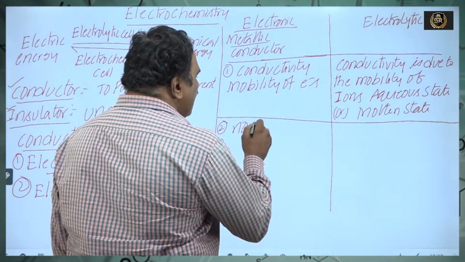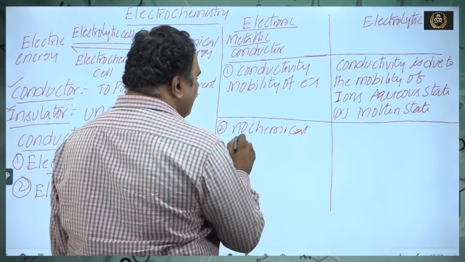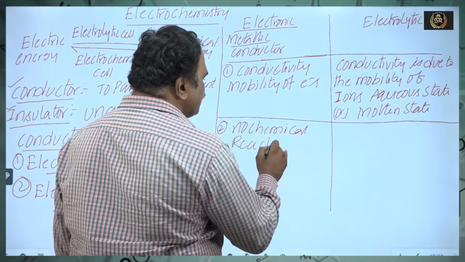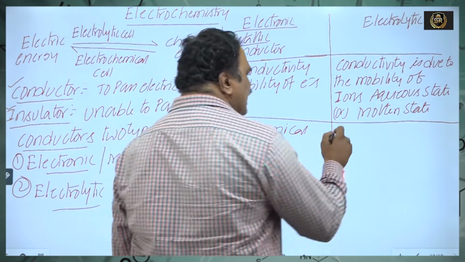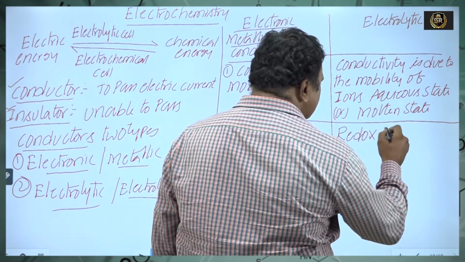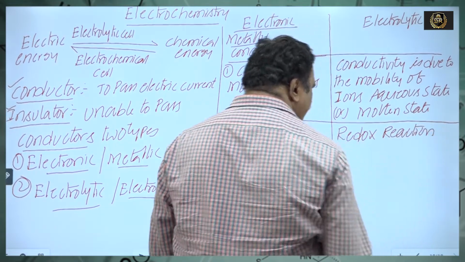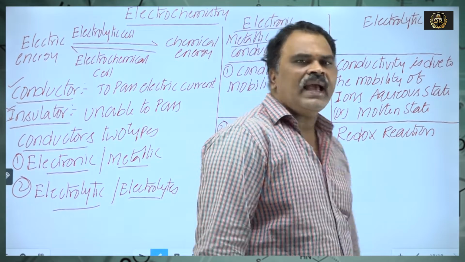In metallic conductors, no chemical reaction takes place. In electrolytic conductors, a spontaneous redox reaction takes place at the electrodes, at anode and cathode.